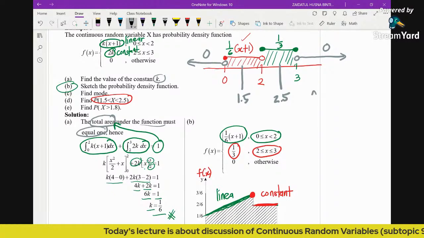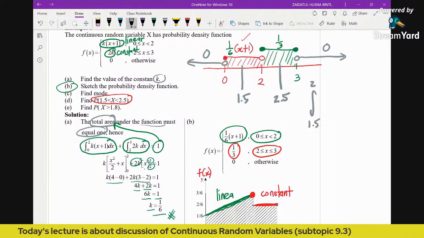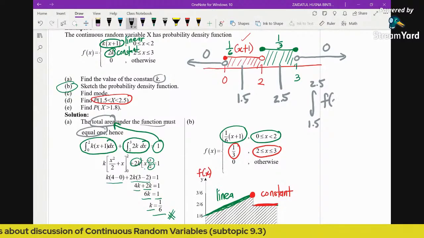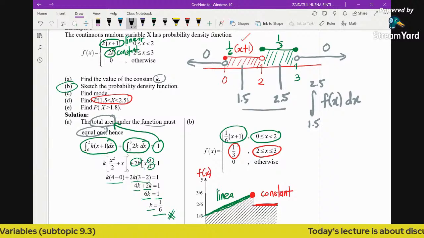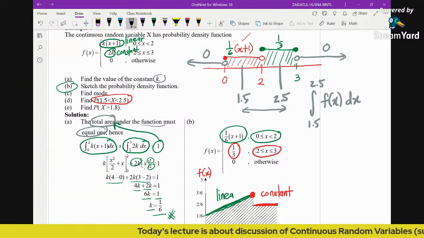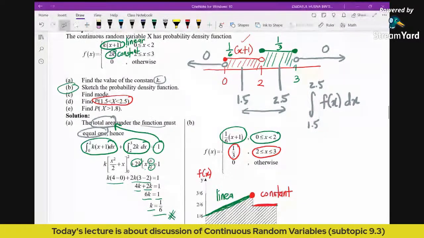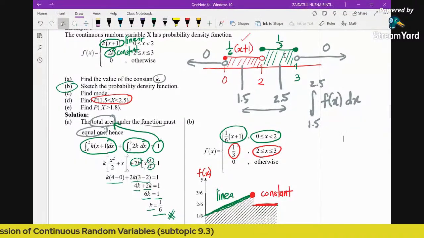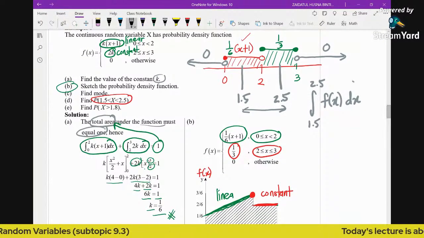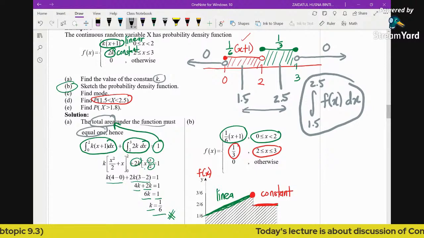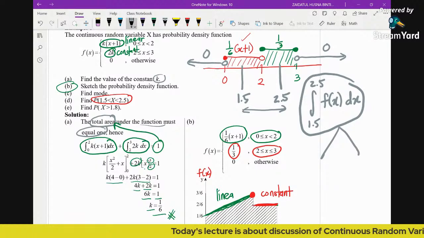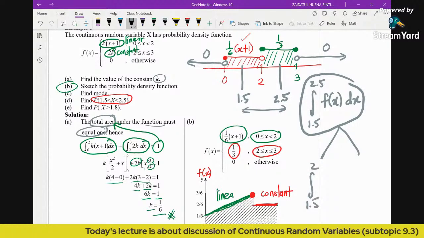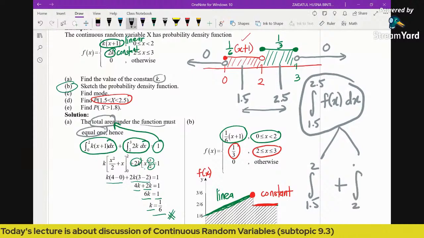In this case, it is not possible for us to have only one particular integral, because the region will cross two different functions. So in order to find the area below the graph, we need to split into two: from 1.5 until 2, plus 2 until 2.5.